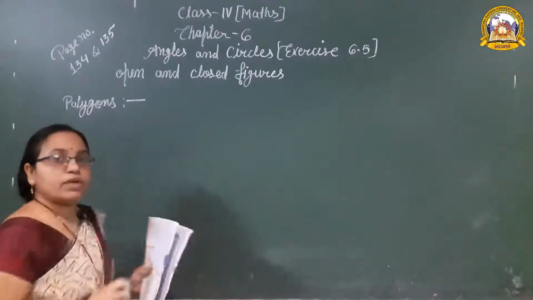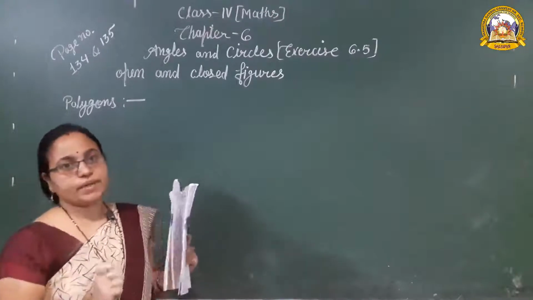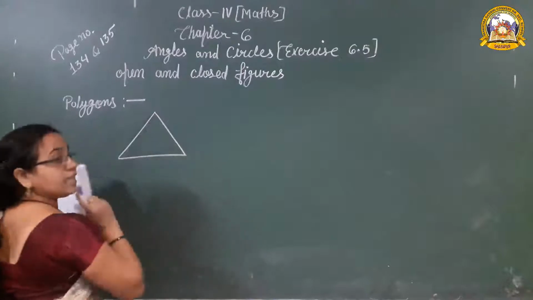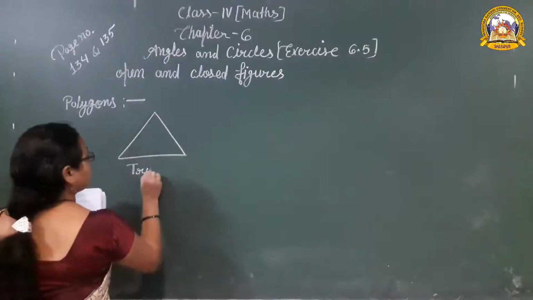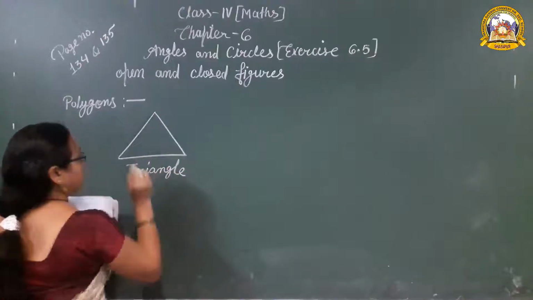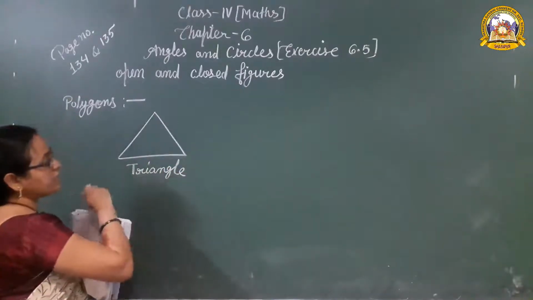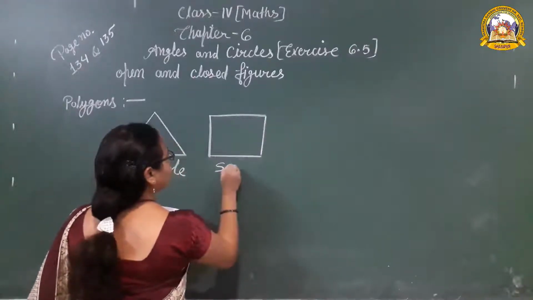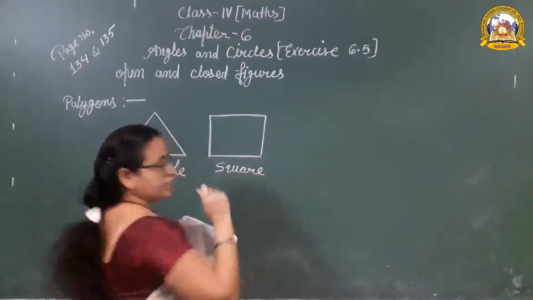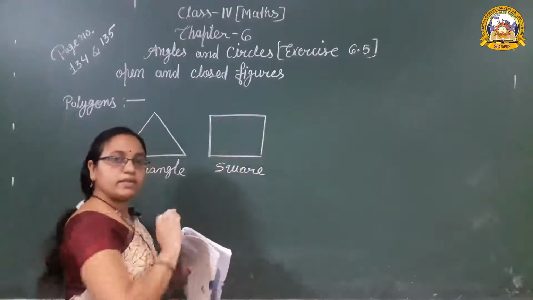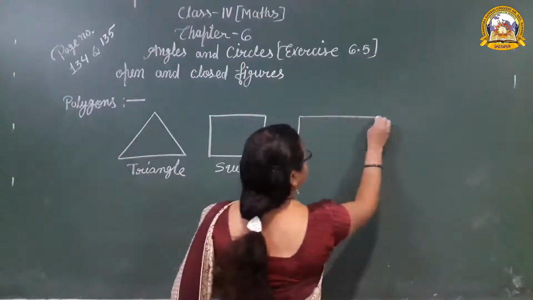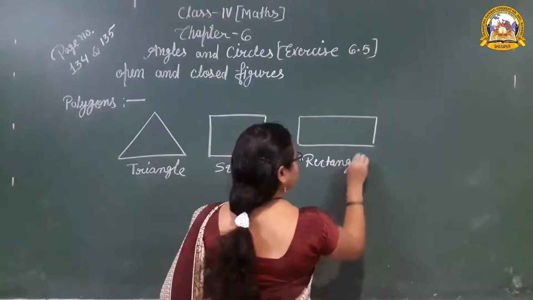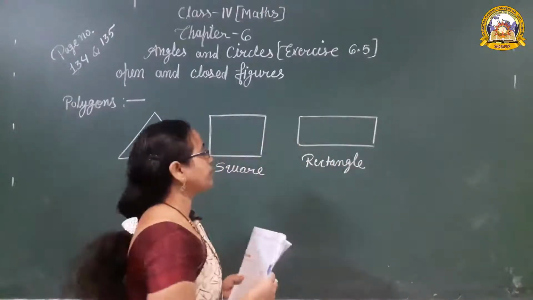And the name of the polygon is according to the number of line segments. Suppose how many line segments are in that figure? 3 line segments. It is a triangle. It's a type of polygon. And how many line segments in that? 4 line segments. It's a square. It is also known as a polygon because it's made by line segments. It is also a polygon. Which type of polygon? A rectangle. It's a type of polygon.